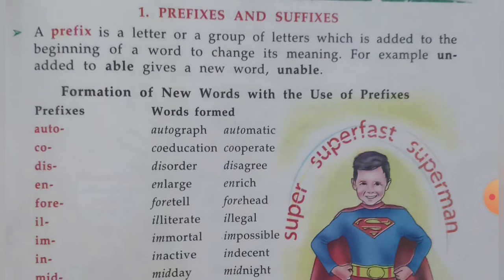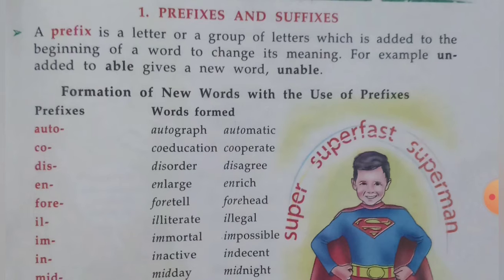What is prefix? A prefix is a letter or a group of letters which is added to the beginning of a word to change its meaning. For example, un added to able gives a new word unable. Formation of new words with the use of prefix.